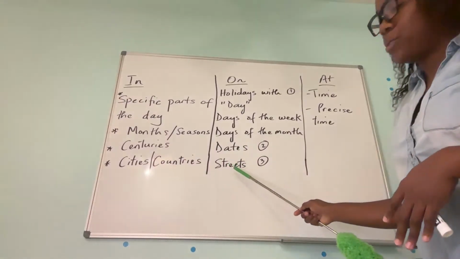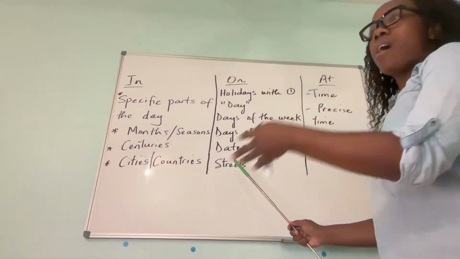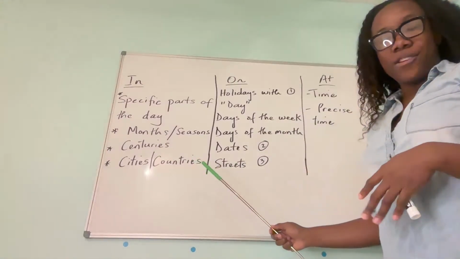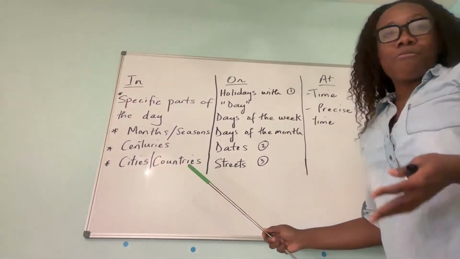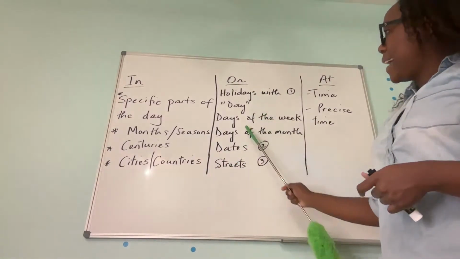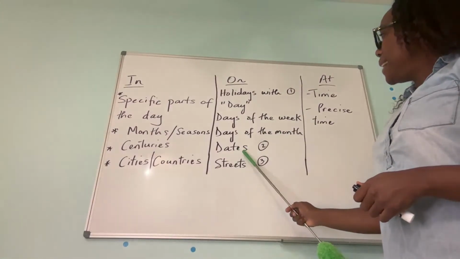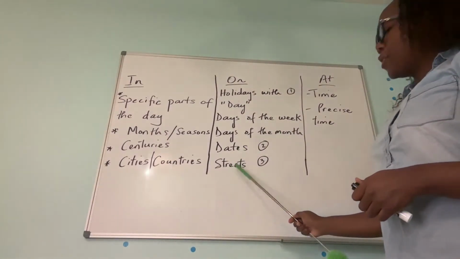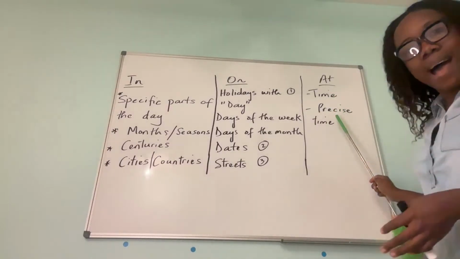And finally, we use on for streets. So, for example, she lives on Pennsylvania Avenue. He lives on Caribbean Road, right? We use on for holidays with day, days of the week, days of the month, dates, and for streets. And finally, we use at with the time.